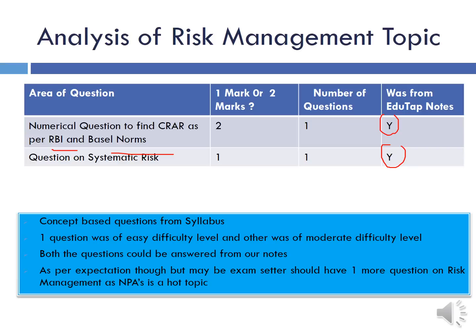And then there was a question on systematic risk. Very easy question. I think most of you who appeared for phase 2 would have answered that. If anybody did not answer this in spite of appearing in phase 2, then I think that person was not prepared. He needs to work really hard next time. Overall, with respect to marks distribution of this topic, it was good, decent, but maybe the exam setter could have set one more question from this topic, as NPAs is a hot topic right now. But that's okay. I mean, the exam setter cannot fulfill the fantasies of everyone, including me. So overall, as per expectation, I would say.